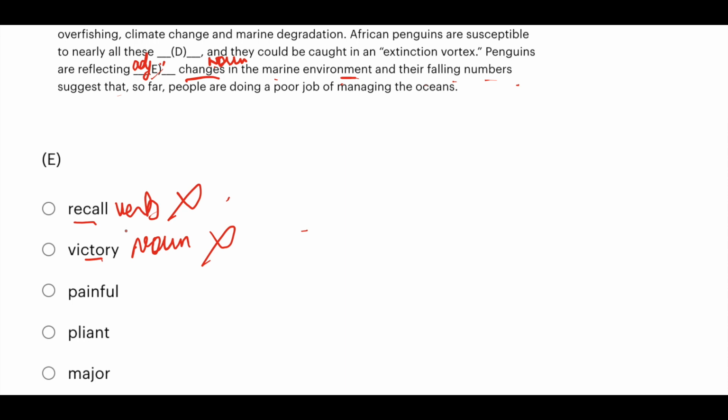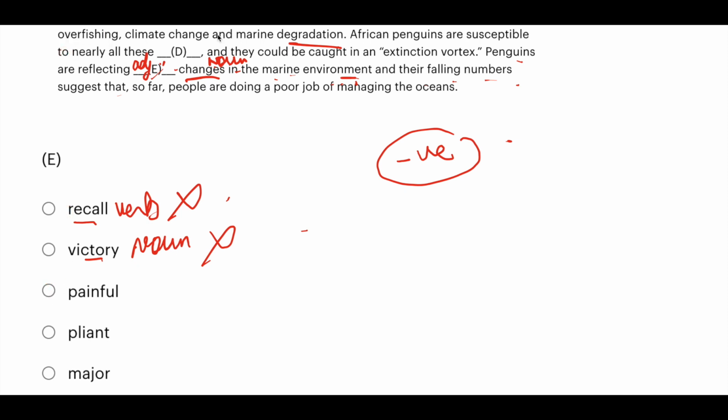So which one will be the answer? So dash changes. Here we are talking about danger, about degradation, about negative things, right? So these changes are actually painful changes, not good. Okay, painful changes or major changes.